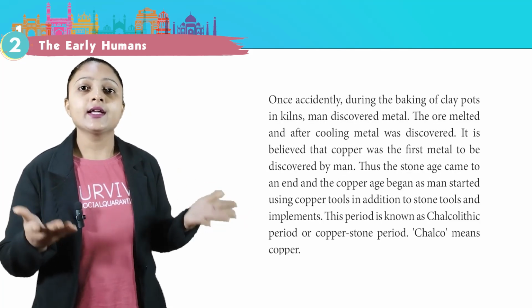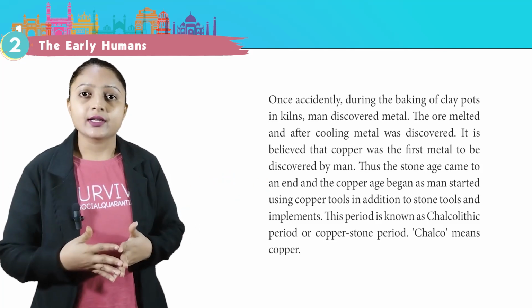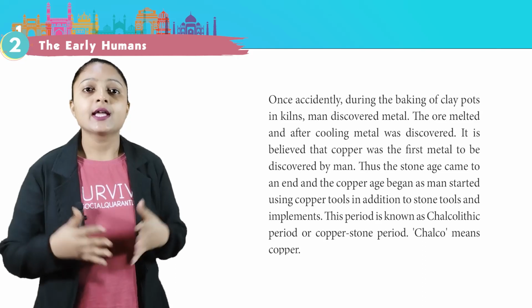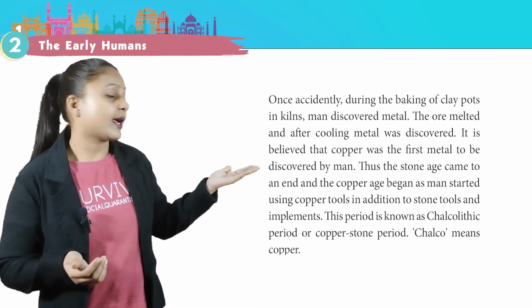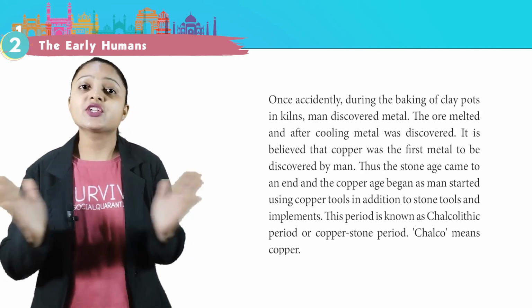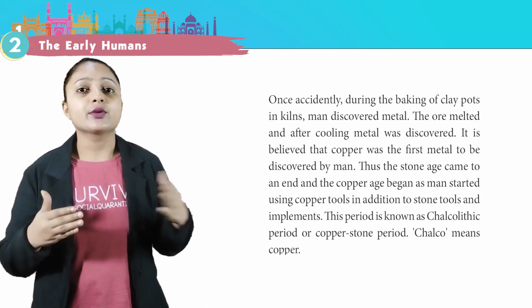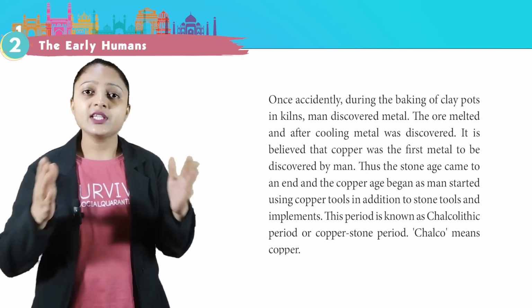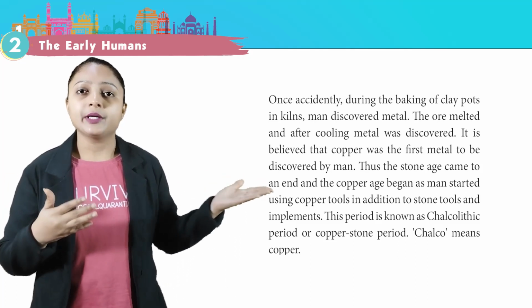Once, accidentally, during the baking of clay pots in kilns, man discovered metal. The ore melted, and after cooling, metal was discovered. It is believed that copper was the first metal to be discovered by man. Thus, the Stone Age came to an end and a Copper Age began, as man started using copper tools in addition to stone tools and implements. This period is known as Chalcolithic period or Copper Stone period.